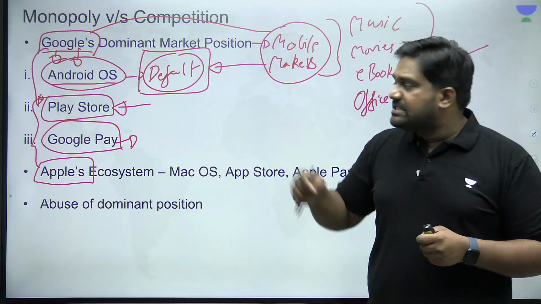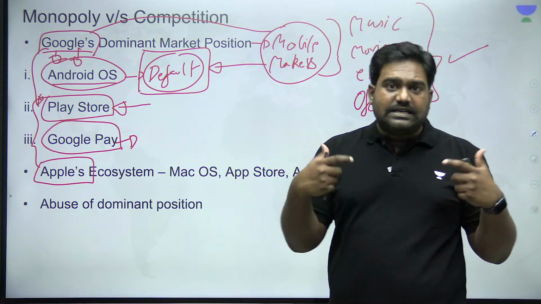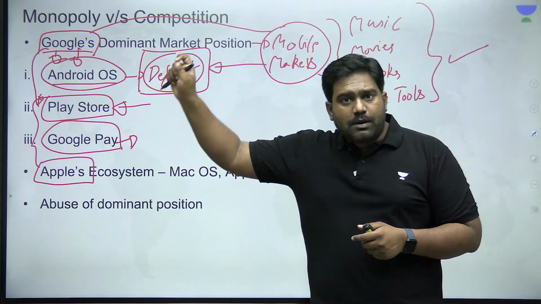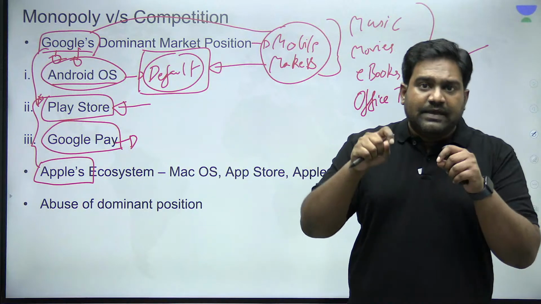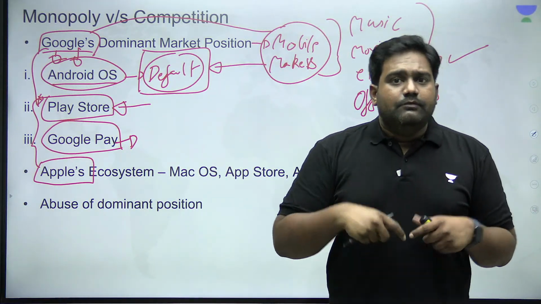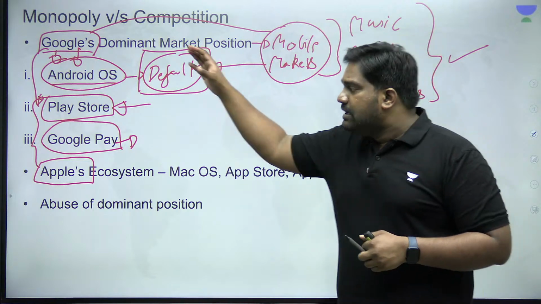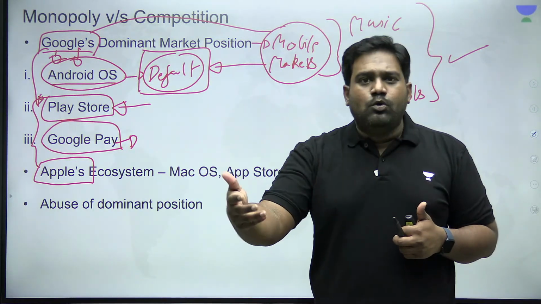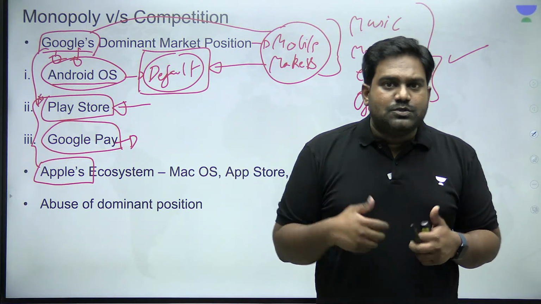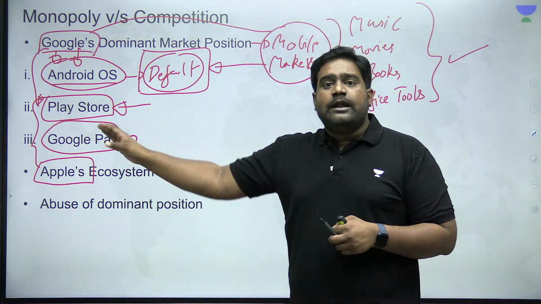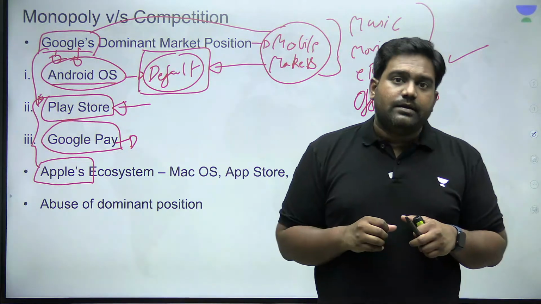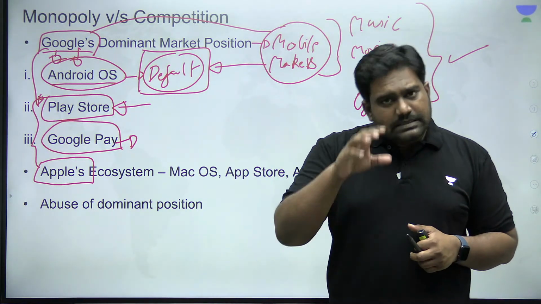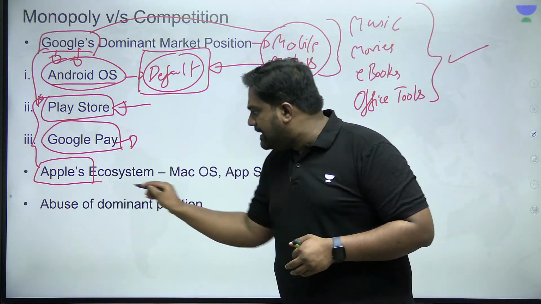So this is creating a locked, restricted ecosystem, which benefits Google and promotes Google's dominant position in the Android market. We are talking more about Google here because Android phones have a bigger market share. Compared to the number of people who own iPhones and other phones with other operating systems, Google's Android has the most dominating position in the market. That is why its impact is much more on the industry. The same logic holds good for Apple as well.